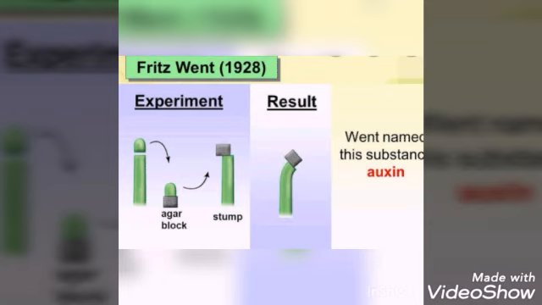That means the chemical responsible for bending of the coleoptile, which is present in the tip, was diffused into the agar blocks, which stimulates the growth. From his experiment, Went concluded that a chemical diffusing from the tip of coleoptiles was responsible for growth, and he named it auxin, meaning to grow.